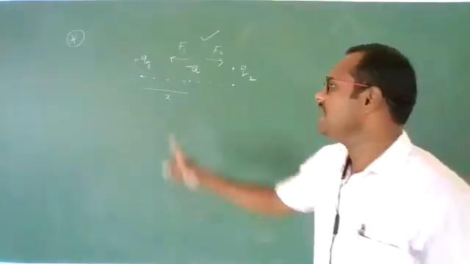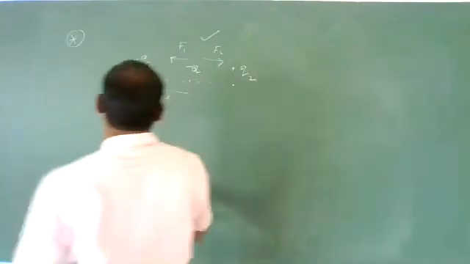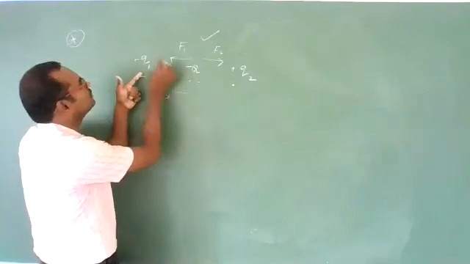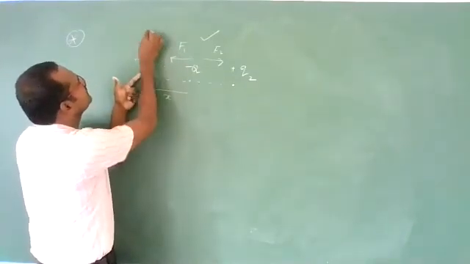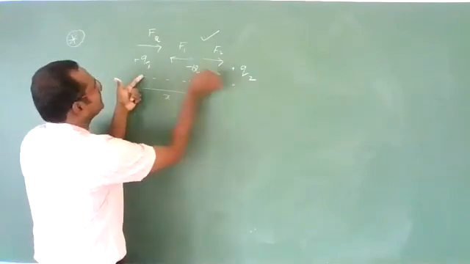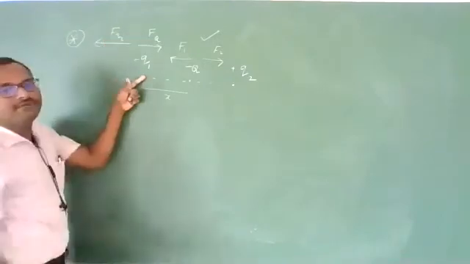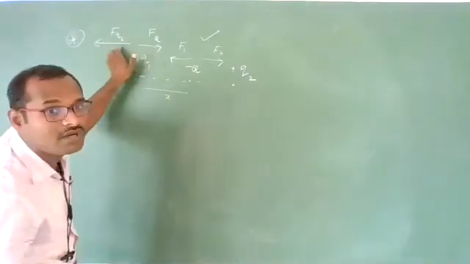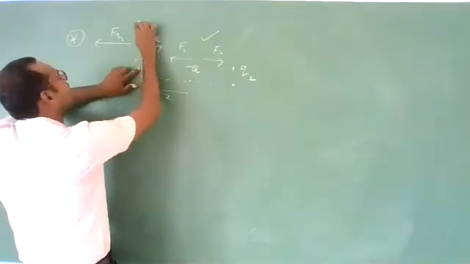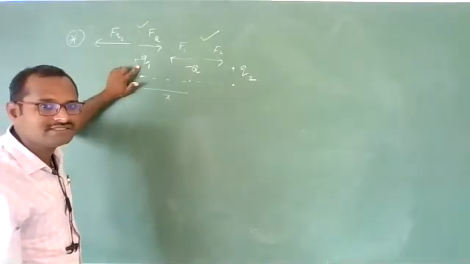Now we need to check for the other two charges. Are you getting? So q1 charge I am finding now. On q1 charge, due to minus q, force is this side. This is due to capital Q. And due to q2 charge, force will be repulsive this side. Yes, these two may be equal in magnitude depending upon these two values. So this q1 can be in equilibrium position. Are you getting, students?